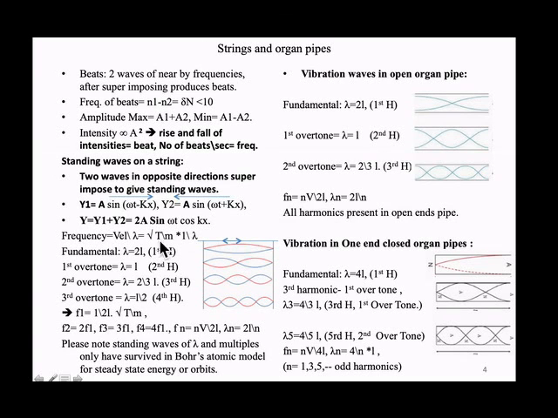Let us understand. So the fundamental frequency is 1 by 2L root T by M. Here lambda is L, so 1 by 2L becomes 1 by L. 1 by L root of T by M. That means 2 times F1. 1 by L means 2F1. Similarly, F3 is 3F1, then 4F1. Like that, we have the frequencies, many overtones appearing.